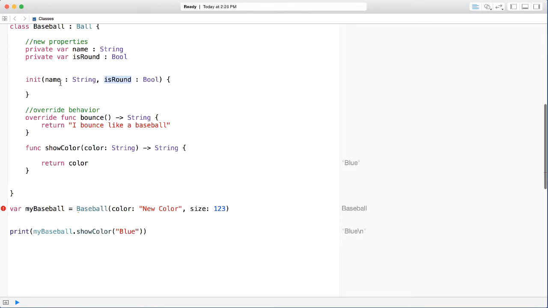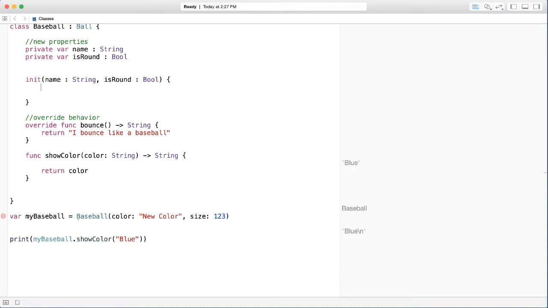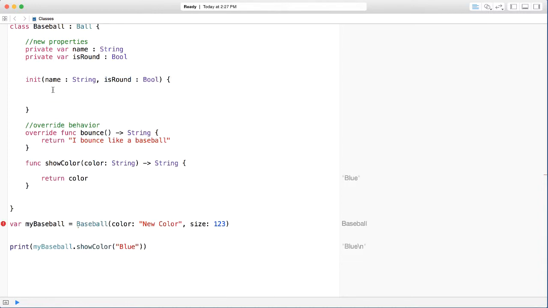Now, this is not required, but I always do it this way because it makes it much easier for me to know what I'm setting up, because I would know it's name and is round. And also notice when you use this way of doing things, having the same names as the properties in our parameters, this is when we use self in order to set our properties inside of our init, because that's the whole reason why we have initialization, because we want to set things up.